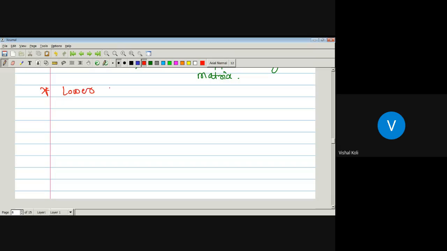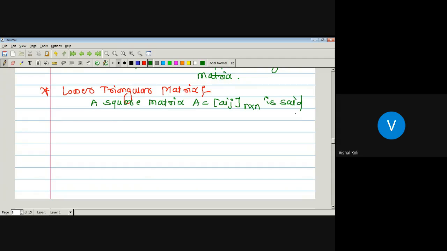Lower triangular matrix: a square matrix A equal to Aij, that is, these are elements of the matrix A, of order n by n, is said to be a lower triangular matrix if Aij equals 0 whenever i is less than j, for all i less than j.